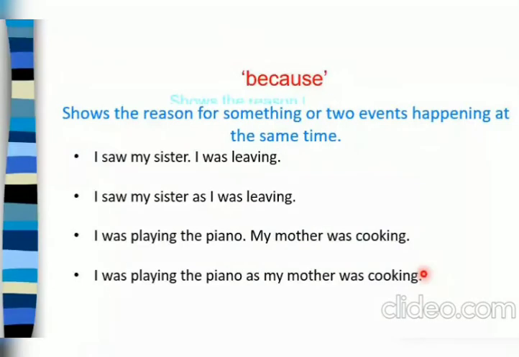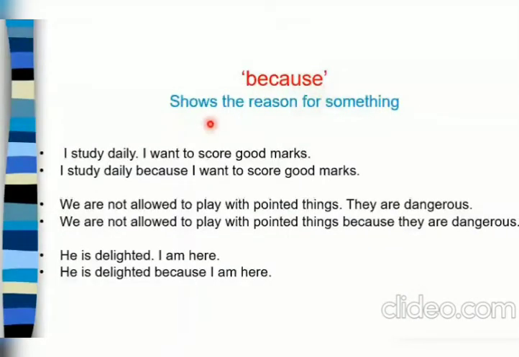Now the conjunction because shows the reason for something. Whenever you are giving the reason why it has happened, then we use this conjunction. Here are the examples. First one is: I study daily. I want to score good marks. Why do I study daily? Because I want to score good marks. So here the reason is given for why I study daily.